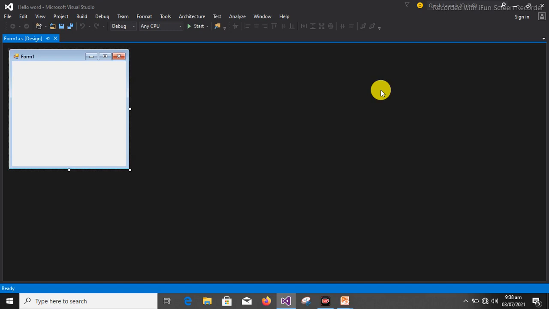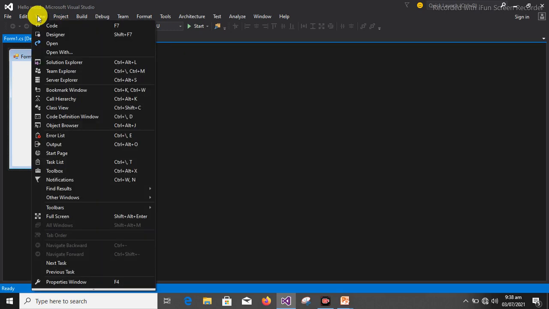So if you can't get them there, the only thing you need to do is to go to View. Under this View, that is where all the tools you need are incorporated. Just go there and start picking the ones you need. Now I'm going to pick the Solution Explorer. I need Solution Explorer, and I'm going to explain each and every one of it.